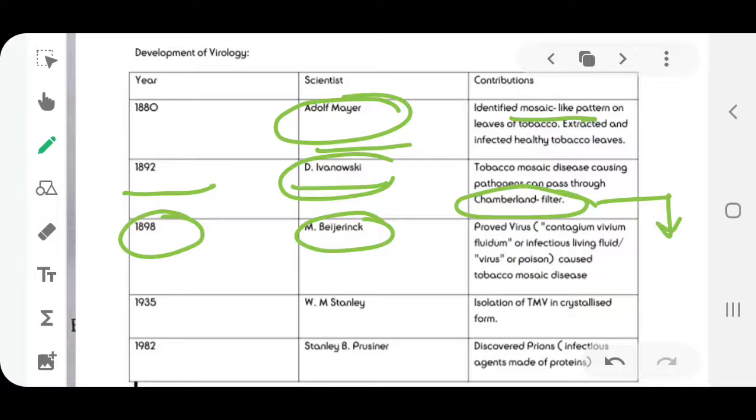So initially people thought that maybe it is some kind of fluid which caused the infection. The fluid was named Contagium vivum fluidum, which is an infectious agent, and he was the first to call this fluid virus, which means poison, and he said that this was what was causing the tobacco mosaic disease. Later in 1935, W.M. Stanley isolated the TMV for the first time in crystallized form. He also crystallized the viruses.